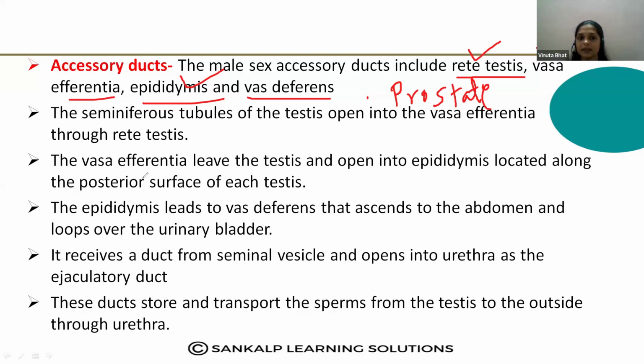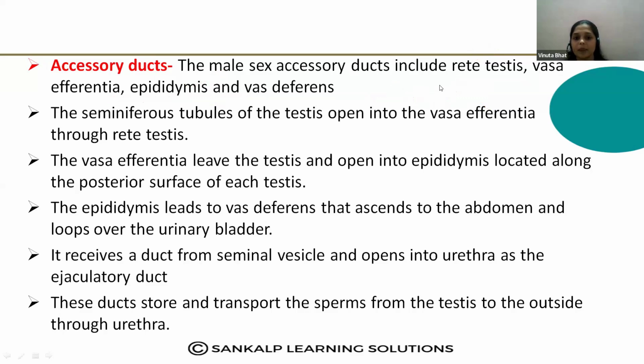Okay. Then, how do they work in the male reproductive system? Let us see how the sperms are transferred. First, in the seminiferous tubules there is production of the sperms.